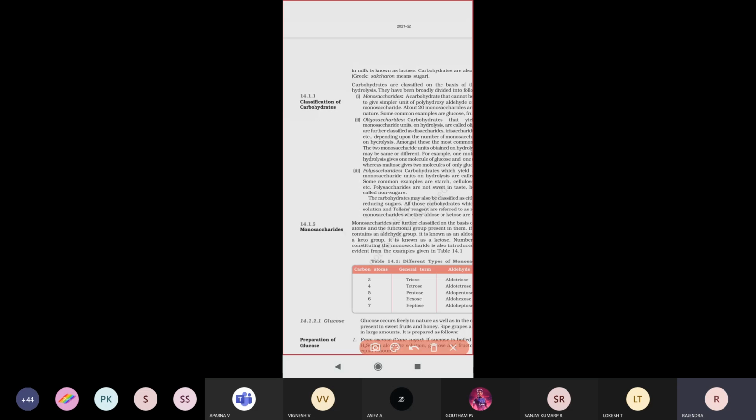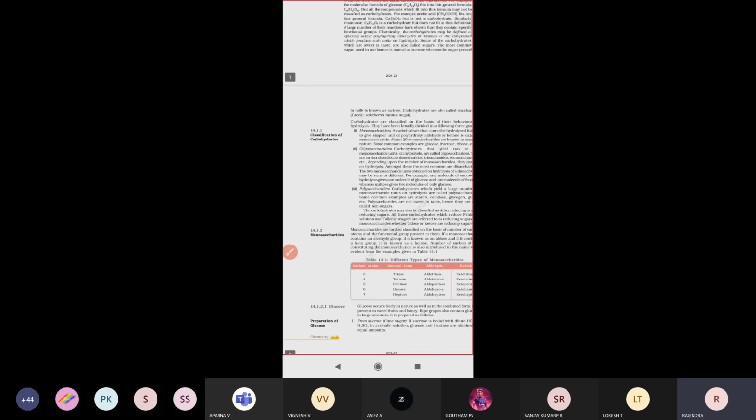Now we are going to briefly discuss monosaccharides, what they are and what types there are. Monosaccharides are classified into several types. Depending upon the number of carbon atoms, different names are used.